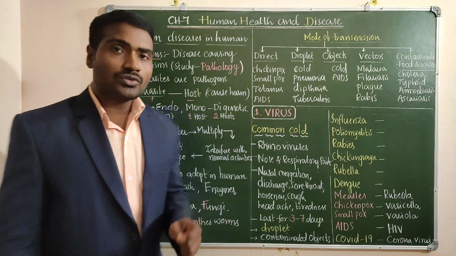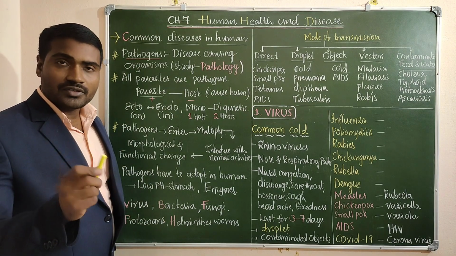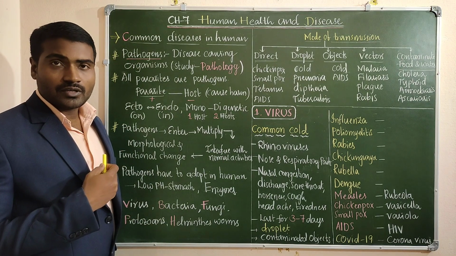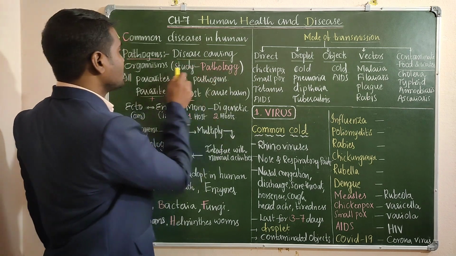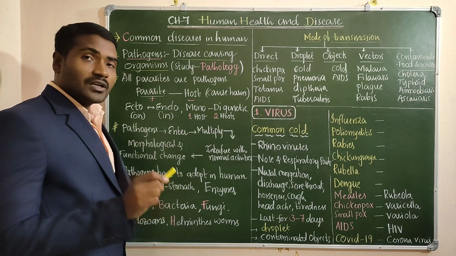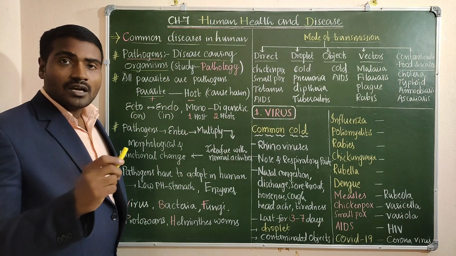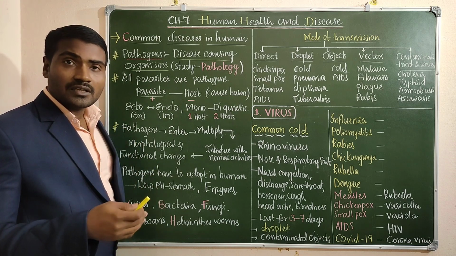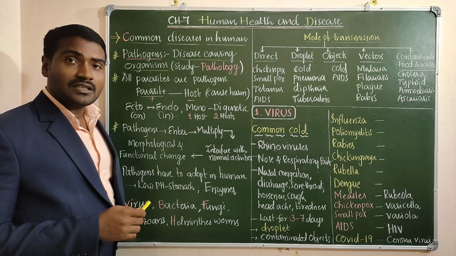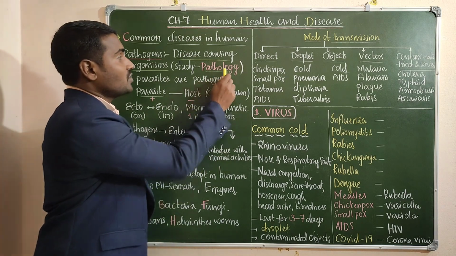Here, the word pathogens. What are pathogens? Pathogens are organisms which cause disease to us. NCERT gives the definition: disease-causing organisms are called pathogens. The study of which types of pathogens are present and which types of diseases they cause, the complete study of pathogens, is known as pathology.